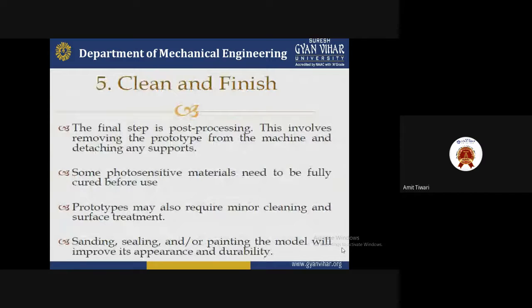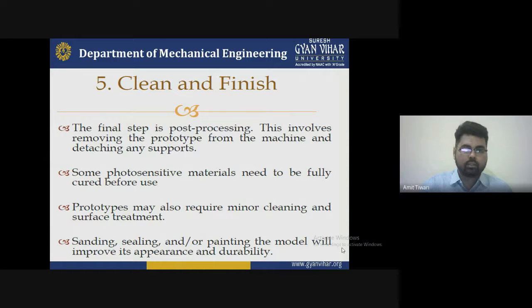The last one is cleaning and finishing, that is post processing. This involves removing the prototype from the machine and detaching any support. Second, some photosensitive material needs to be fully cured before use. The prototype may also require minor cleaning and surface treatment: sanding, cleaning and painting the model, improving the appearance and durability. So cleaning and finishing is the final part, used to check the quality of the product before selling.